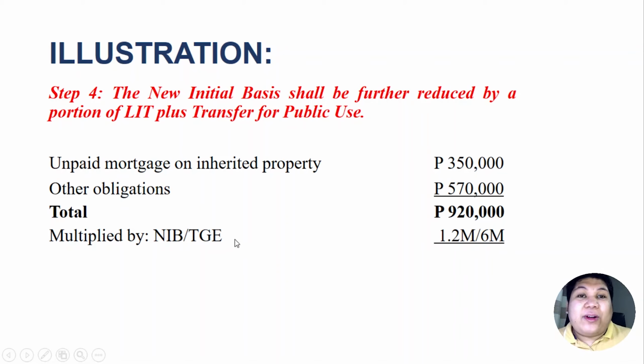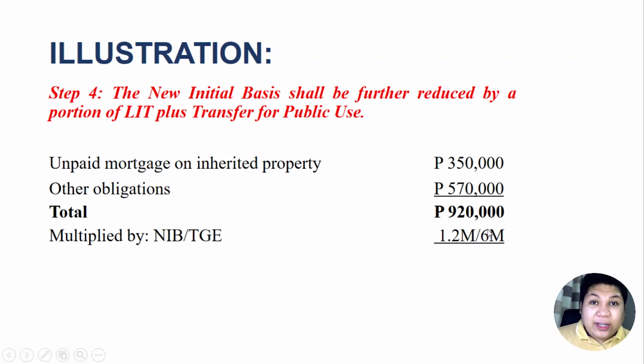Okay? So our new initial basis from the third step was actually 1.2 million. That is 1.3 million, the initial value, less the paid mortgage, that is 100,000. So therefore, our new initial basis was actually 1.2 million pesos. And the total gross estate was 6 million. So therefore, 920,000 times 1.2 million divided by 6 million.